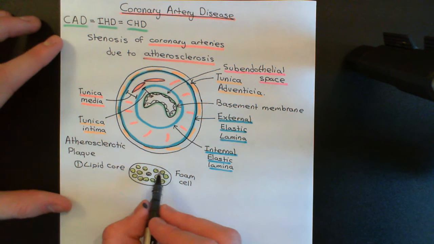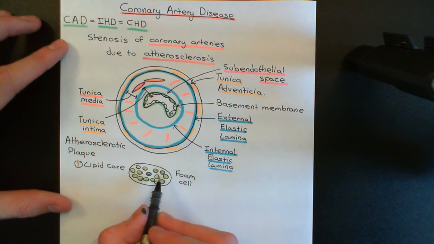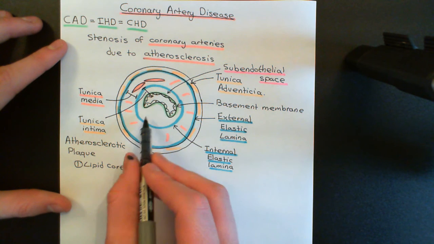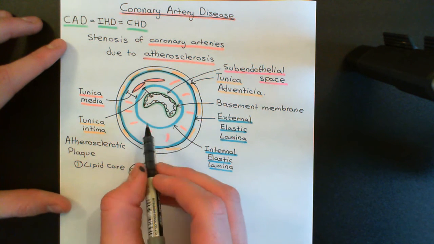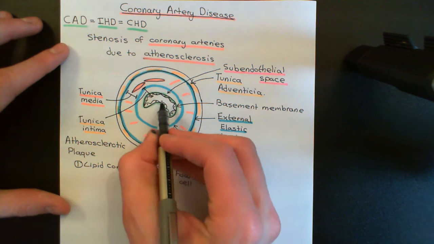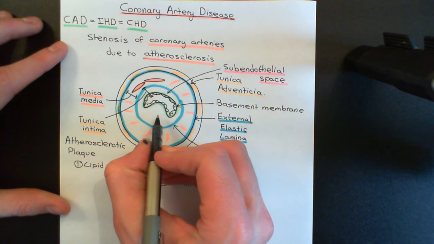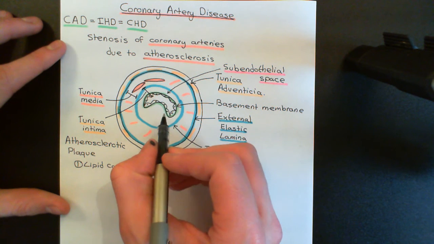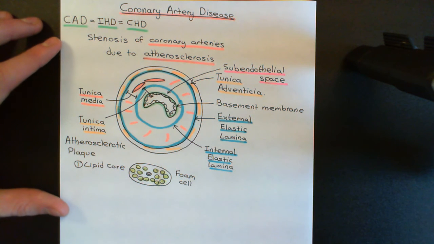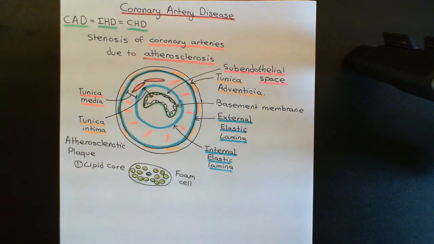Okay, so in the lipid core you have a huge number of these foam cells, which are, as I say, macrophages from the bloodstream and vascular smooth muscle cells from the tunica media, which have come into the subendothelial space, taken up loads of oxidized LDL particles which have come from the blood. Well, LDL comes from the blood and then is converted to oxidized LDL by the macrophages, which are going to become foam cells, which come in and start releasing horrible molecules such as superoxide and hydrogen peroxide, which then convert the LDL particles to oxidized LDL particles.